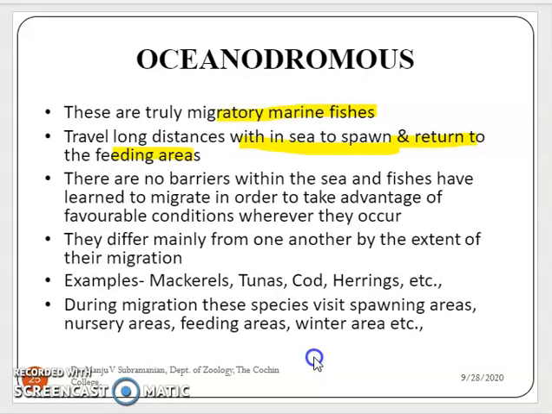It's purely the Oceanodromous type of migration, and Potamodromous migration is purely for the availability of food. They differ mainly from one another by the extent of their migration. For example, mackerels, tunas, herrings, cods, etc. exhibit the Oceanodromous migration. During this migration, these species visit the spawning areas, nursery areas, feeding areas, and the wintering areas. So they have certain areas to lay eggs, and another area for the young ones.